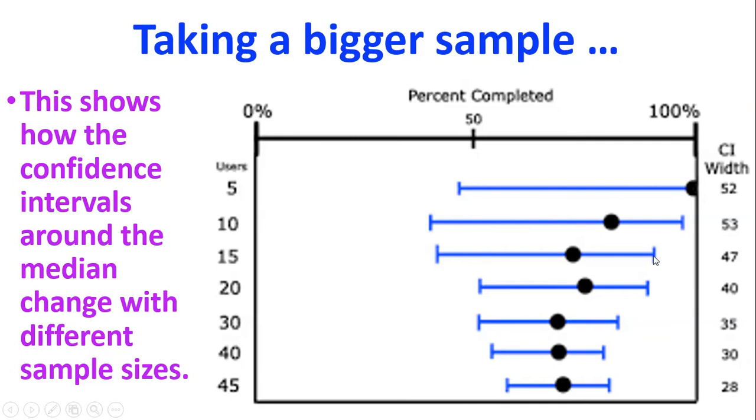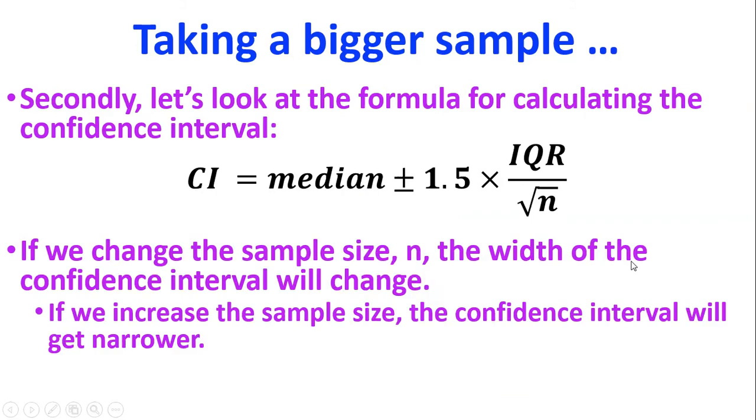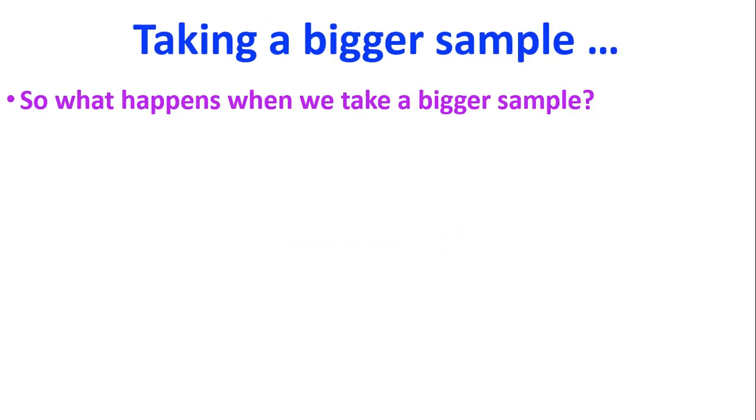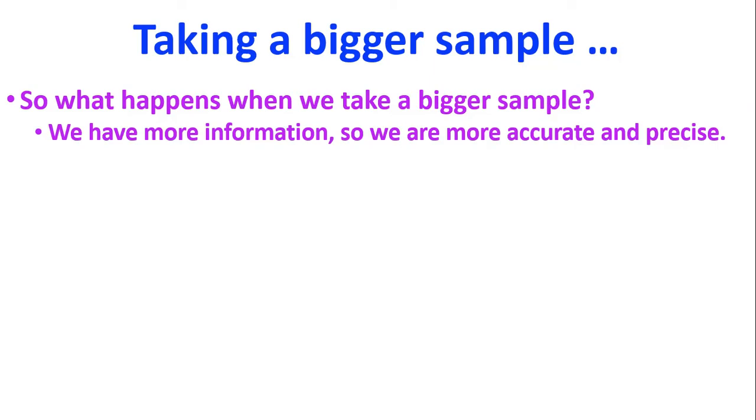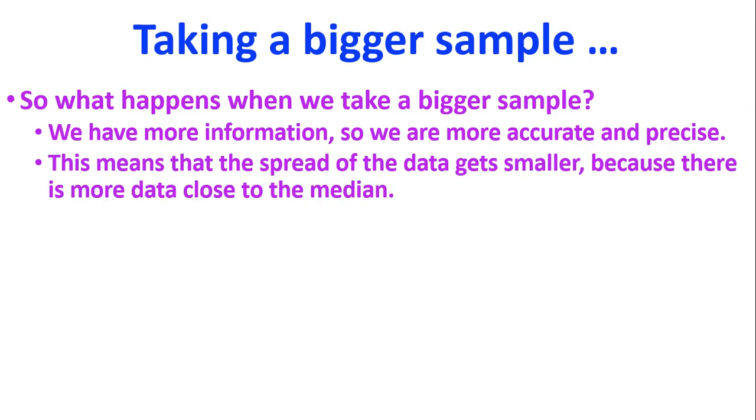Okay, so as the sample size gets smaller, the width of this is getting smaller. So that's the key idea there. So let's put that together in a summary. When we take a bigger sample, we've got more information. If I've got more information, I'm more accurate, I'm more precise. It's a good thing. I like having more information.